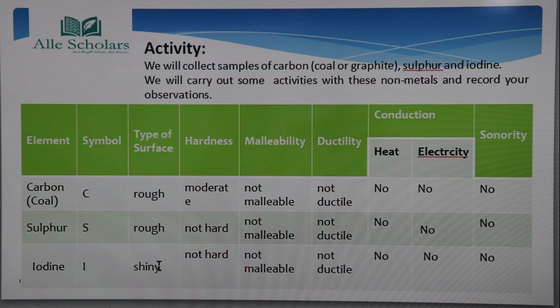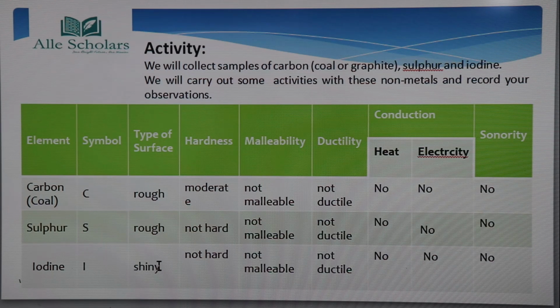They are having surfaces. So carbon is having a rough surface, sulfur is also having a rough surface. But what happens? Iodine is having a shiny surface. So as I have already told you, we have read that shiny surface was the property of a metal. So how can a non-metal have a shiny property?